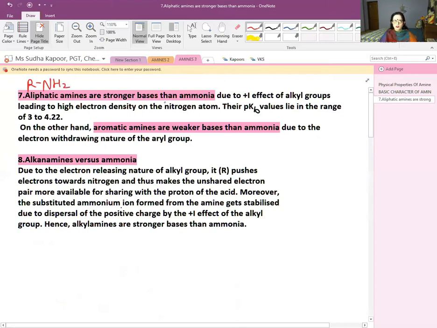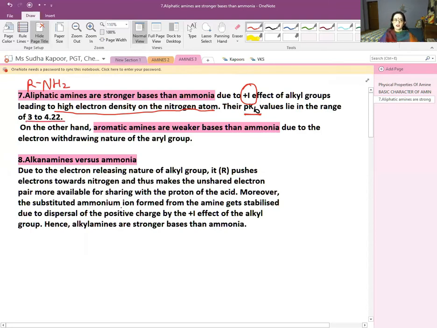The aliphatic amines are stronger bases than ammonia due to the plus I effect of the alkyl group, leading to high electron density on the nitrogen atom. These alkyl groups are electron releasing in nature, so they give away their electron cloud towards the nitrogen atom. And the nitrogen atom itself has a lone pair, so the electron density increases. The one which has the lesser pKb value is going to be a very good base. So their pKb value lies in the range of 3 to 4.22.